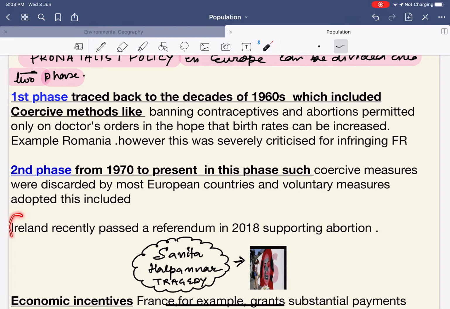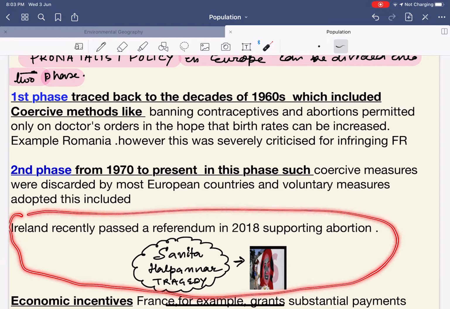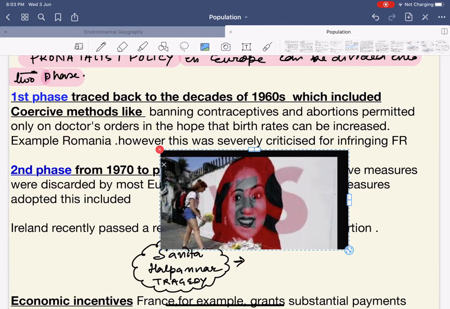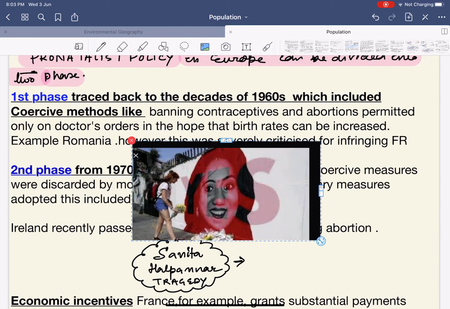Let us look into the context of Ireland. Recently Ireland passed a bill by which abortion would be legal. This happened because of, I don't know if you remember, it was in 2013.